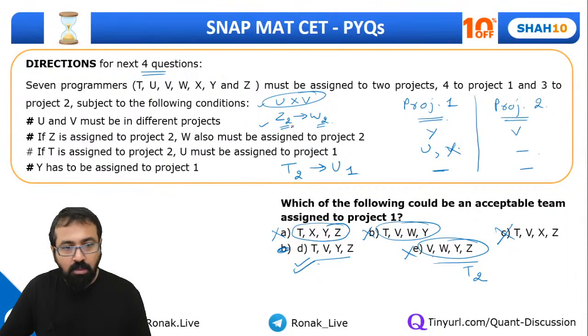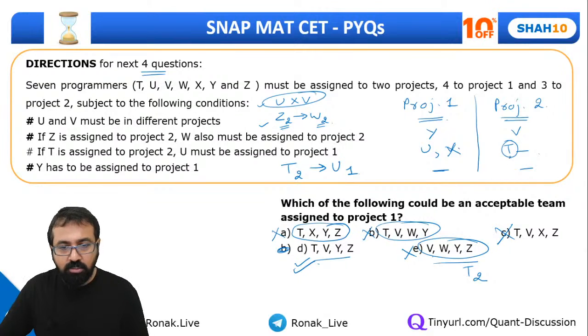Z and 2. Okay, once again, see, if you put T over here, correct? So then one of this Z or W can go over here, correct? Guys, so what are the possibilities now? Let's quickly understand. Now there will be two possibilities.